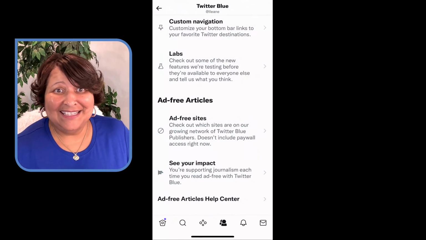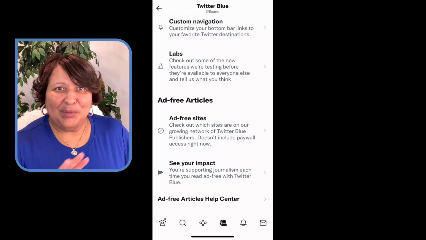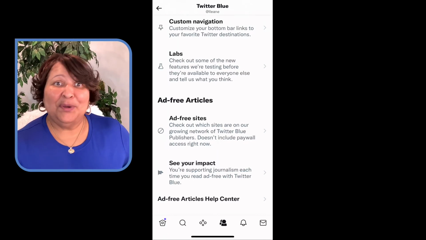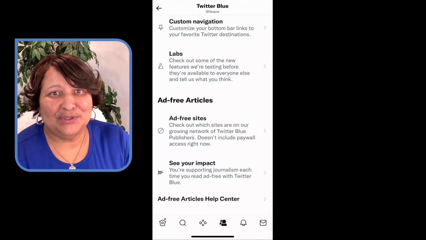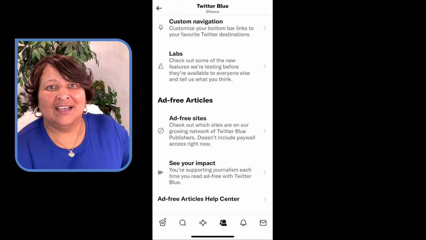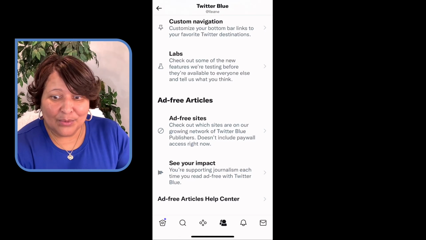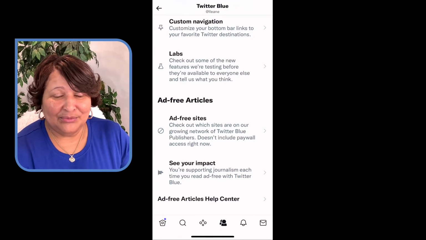So, in a sense, they really kind of want you to follow those accounts. But for me, I'm still cautious because guess what? What if I decide I don't want Twitter Blue or I want to cancel it? Then I'm still following all those accounts. I can easily navigate to it just from here, or I actually make myself a little list.